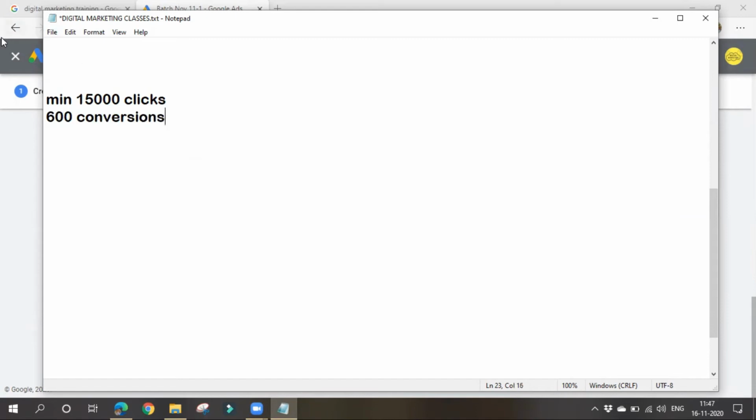Okay, so in order to use this model, in the past 30 days, again in the past 30 days, you should have run ads, and you should have got minimum 15,000 clicks for your ads, and minimum 600 conversions must be done. Then only you can use this data driven attribution model. It is a kind of Google machine learning technology which gives credit based on the past data, which keywords performed better, based on the account's performance. Simply the credit will be given.